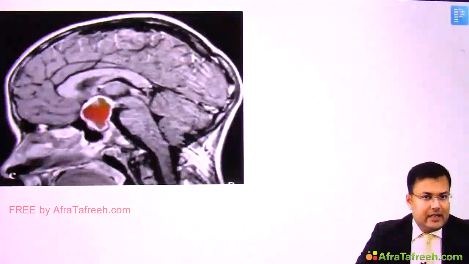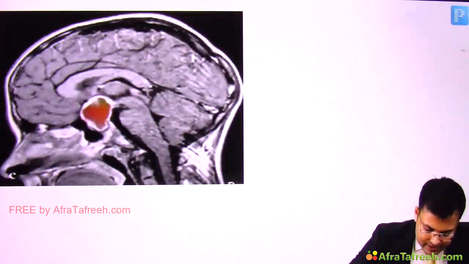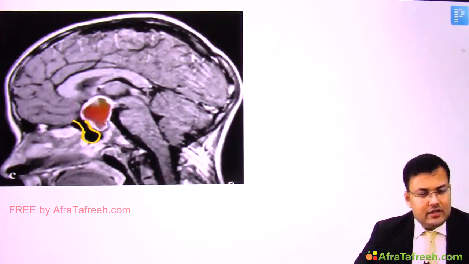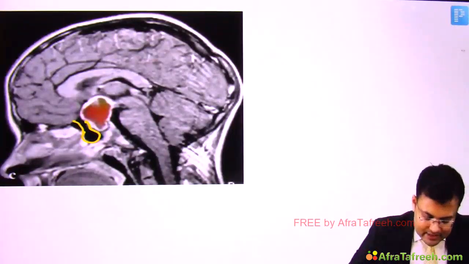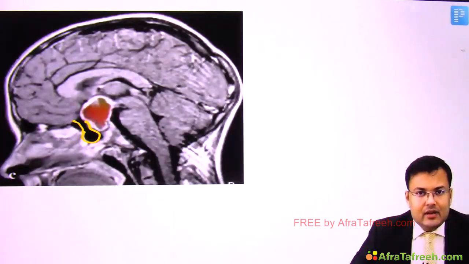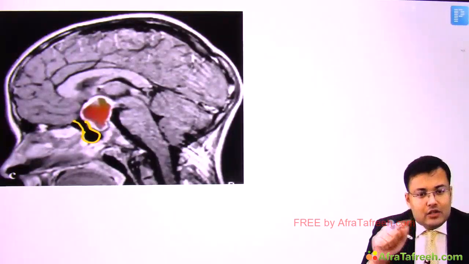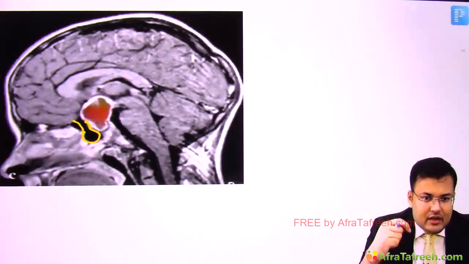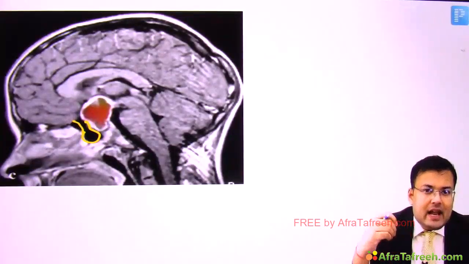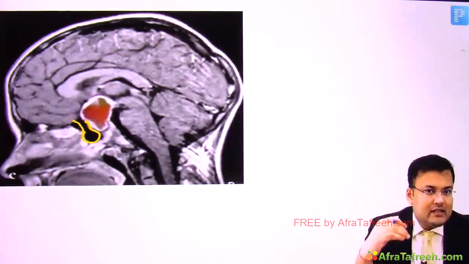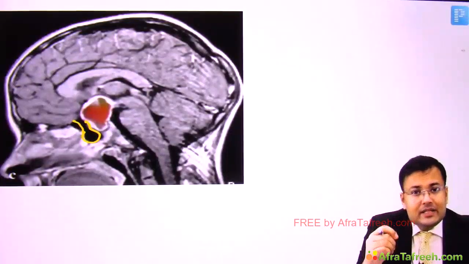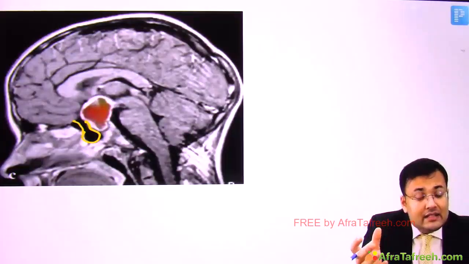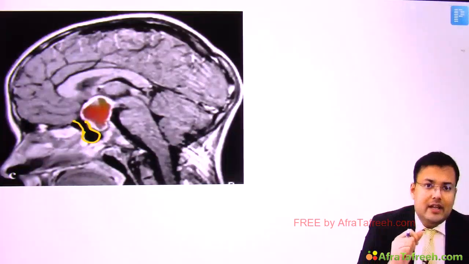Now see this image and tell me what is the name of this tumor. This is the pituitary. Clear? So there is a tumor in relation to pituitary, and what kind of tumor? This tumor is cystic, and it is having calcification. So this is a cystic lesion having suprasellar calcification. What is the name of this tumor? This is craniopharyngioma, and we discussed that this is more common in children. And generally it is benign or malignant? It is benign. It is a large, cystic, locally invasive tumor.